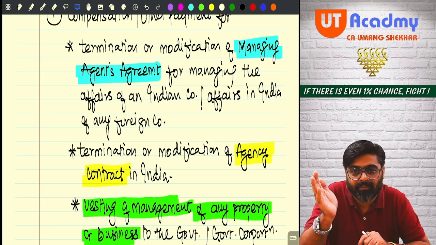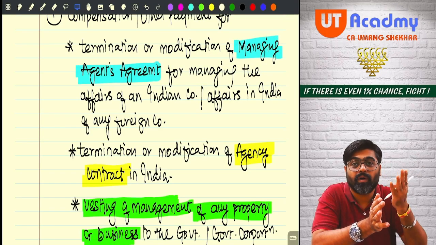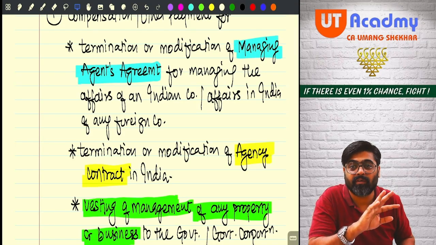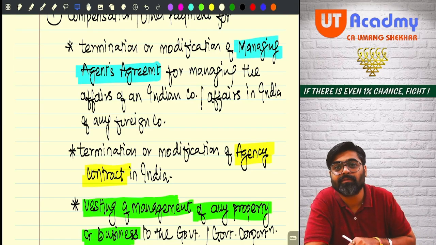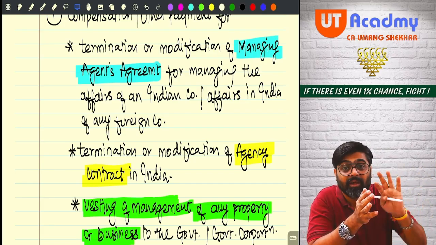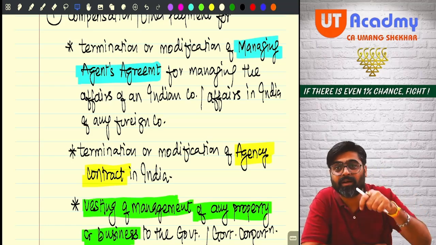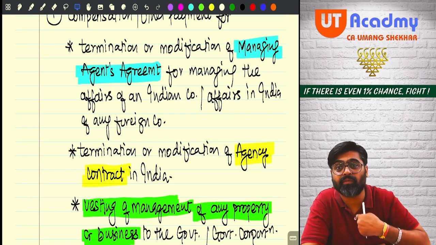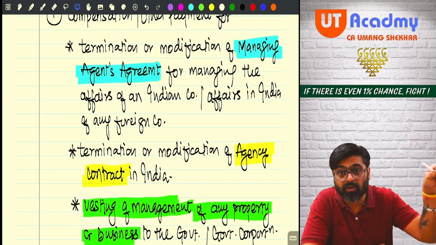Now don't you think? PGBP income of 1 crore, 1 crore, 1 crore, 1 crore, 5 years you will earn. What if I terminate that agreement in between? Or I modify it, and after 3 years I say that I am not going to pay you 1 crore, I am going to pay you only 50 lakhs. Is there a loss in your future PGBP incomes? So to compensate that loss in your future PGBP income, there might be a clause in the agreement which says that if I terminate this agreement, or if I cancel or modify the terms of this agreement, I will have to compensate you for the loss in your income.